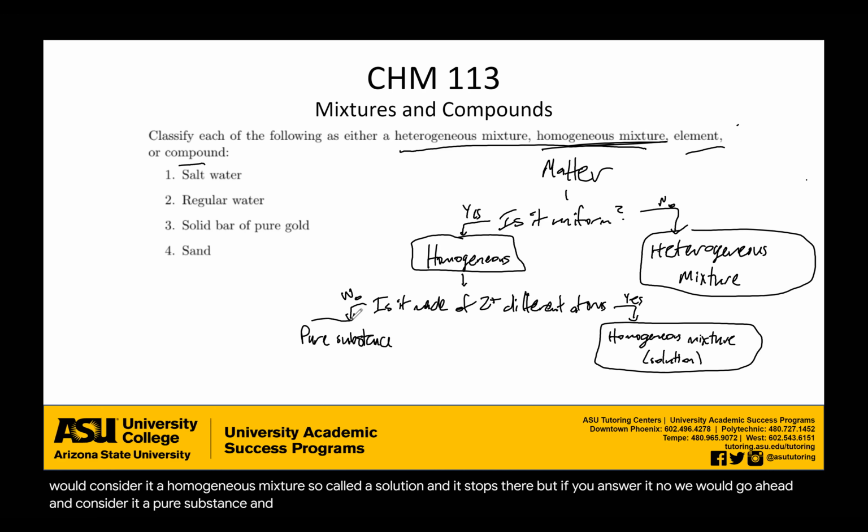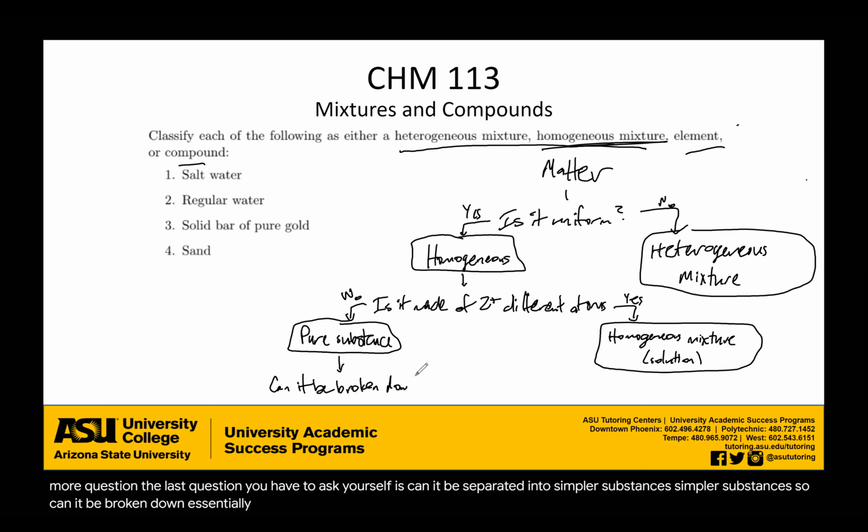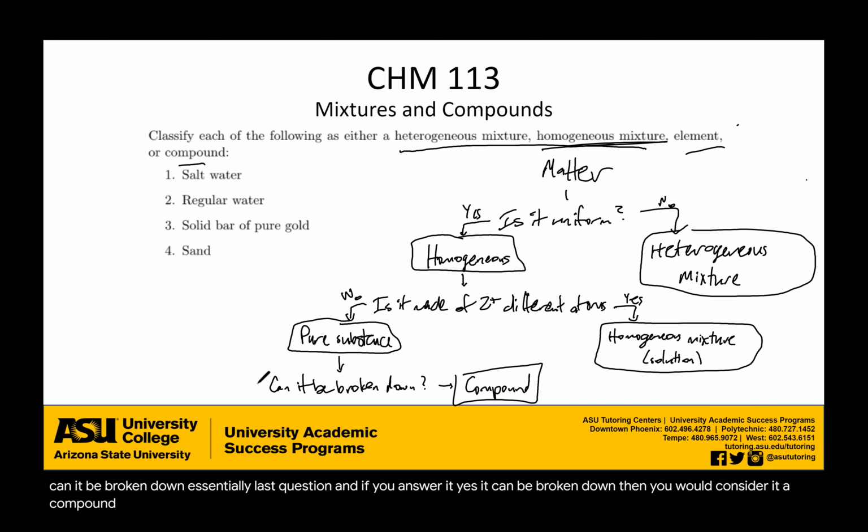Okay. And pure substances can be broken down one more time. So you have to ask yourself one more question. The last question you have to ask yourself is, can it be separated into simpler substances? So can it be broken down, essentially? That's your last question. And if you answer it yes, it can be broken down, then you would consider it a compound. If you answer it no, it would be considered an element.